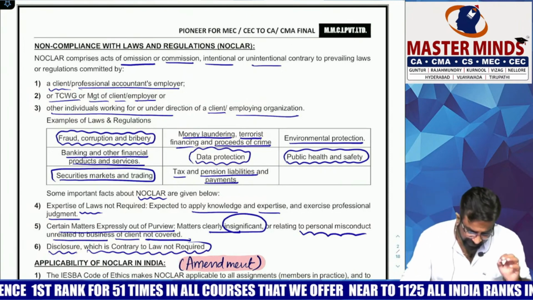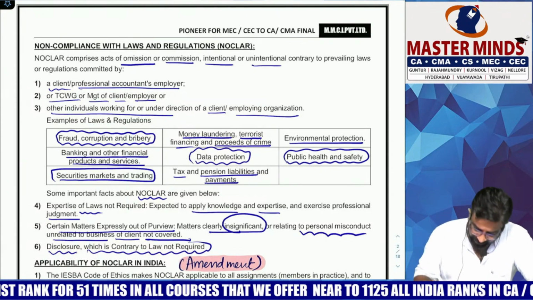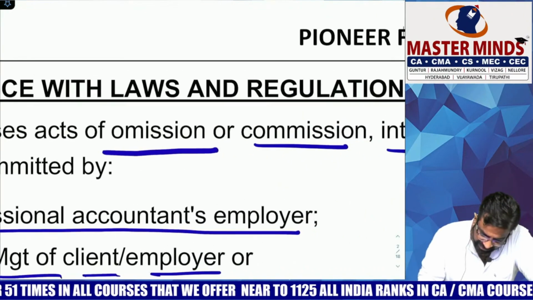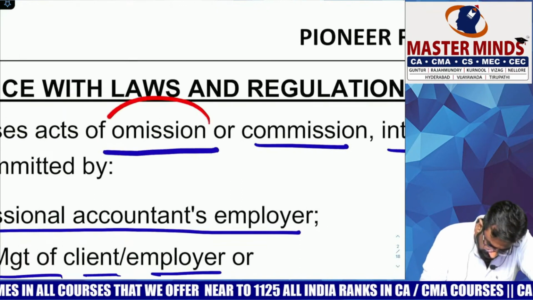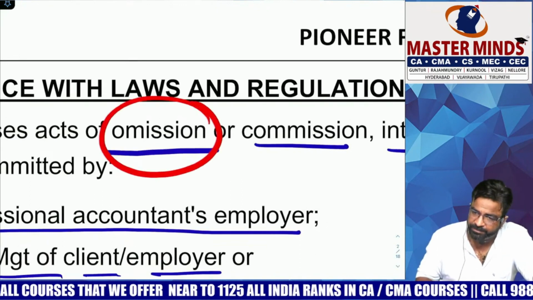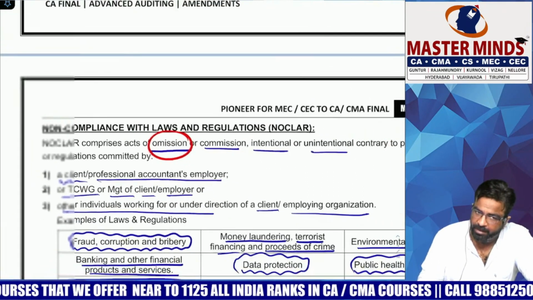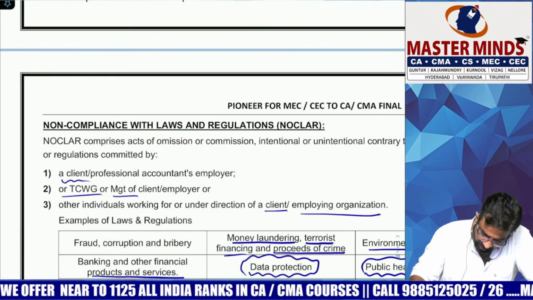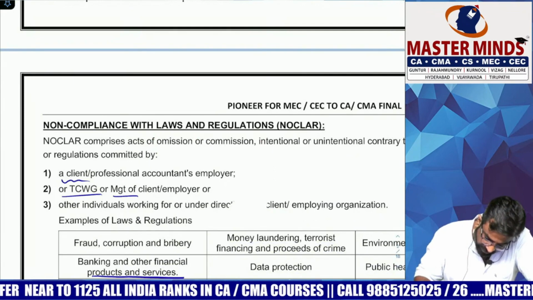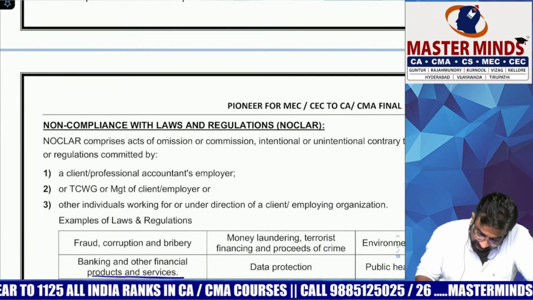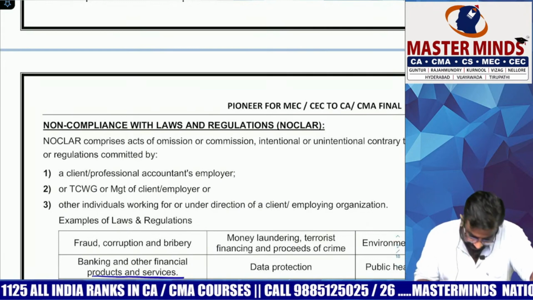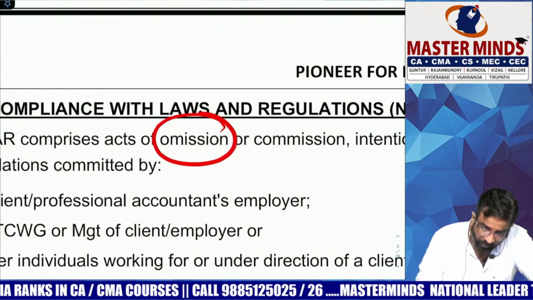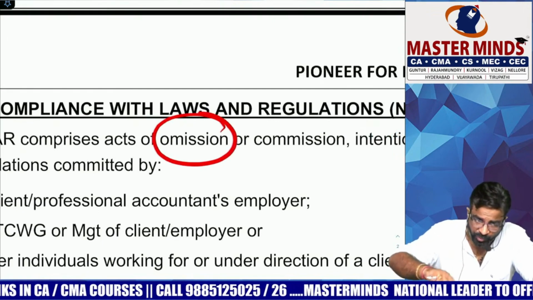So first of all we will study the meaning of NOCLAR. Each and every word is very important. Try to understand. NOCLAR comprises the act of omission. What do you understand by the word omission? Omission means what you were supposed to do, you did not do.